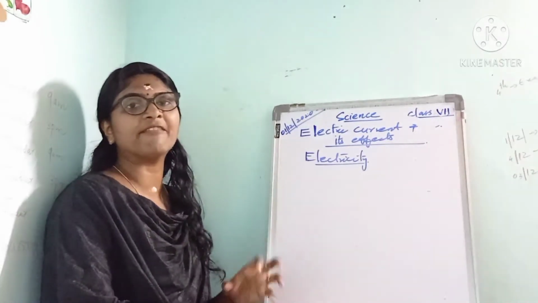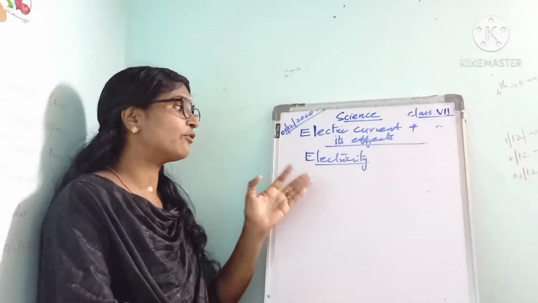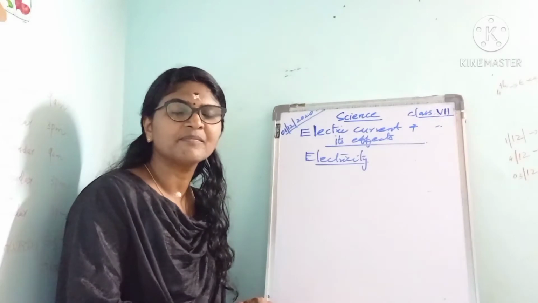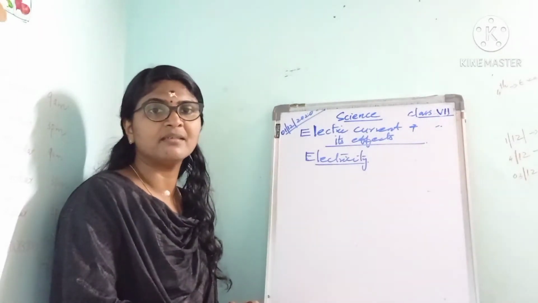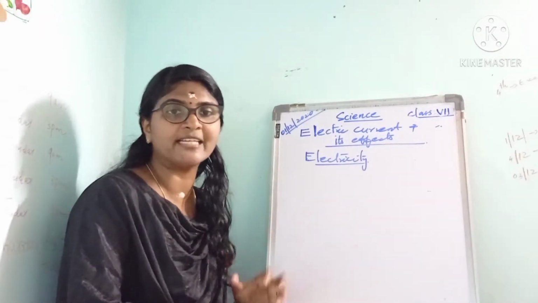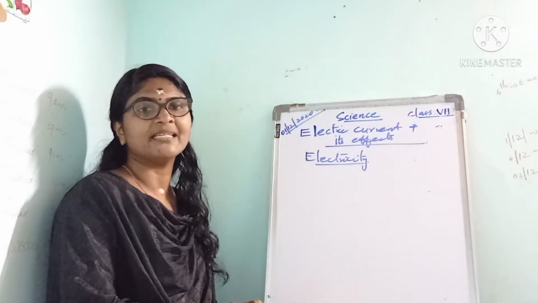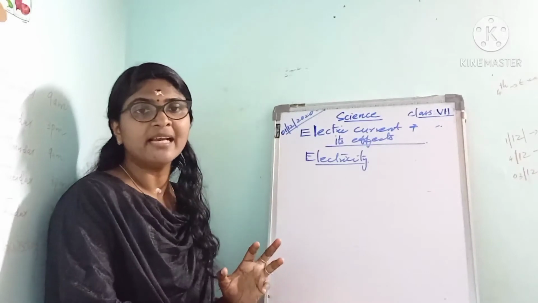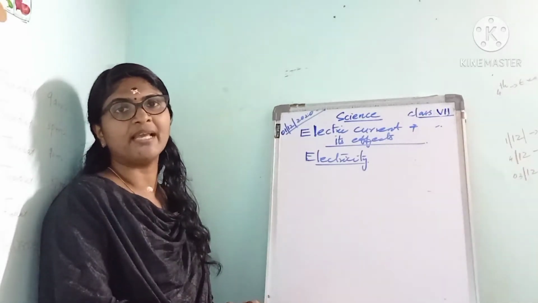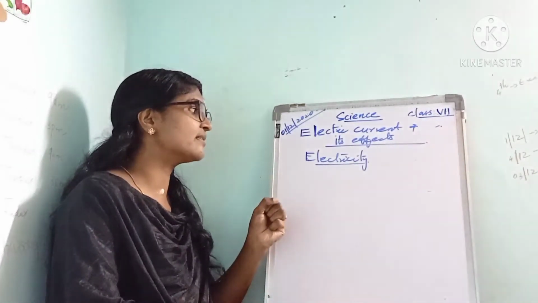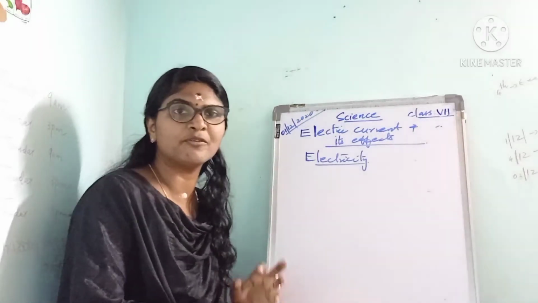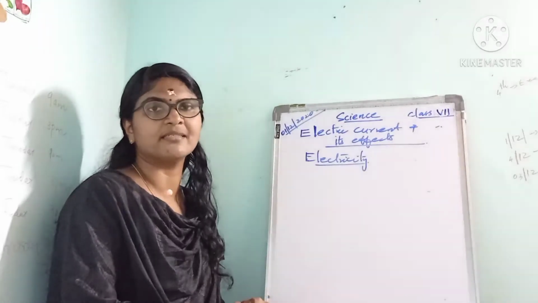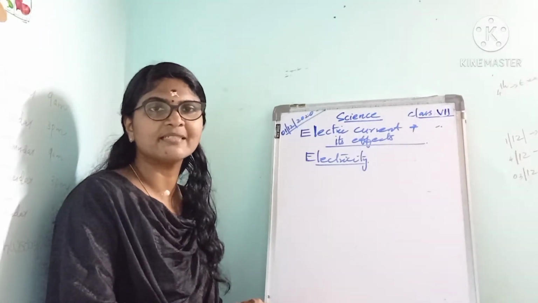A lot of electric devices work with electricity. You cannot imagine your life without electricity. Life without electricity is actually impossible. Electricity is of very much importance in your life, isn't it?